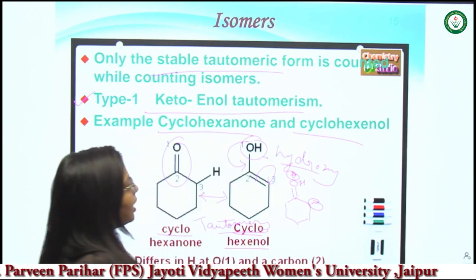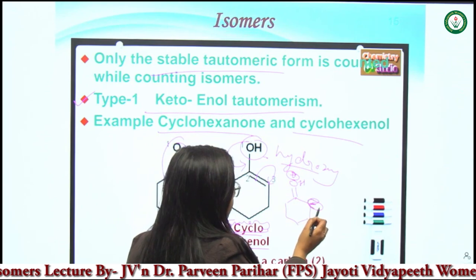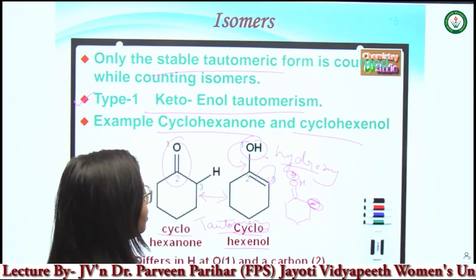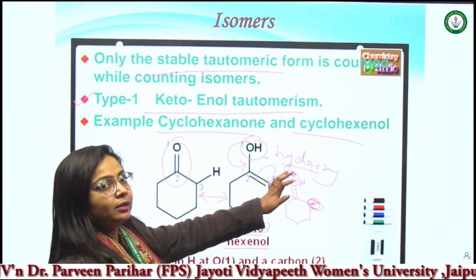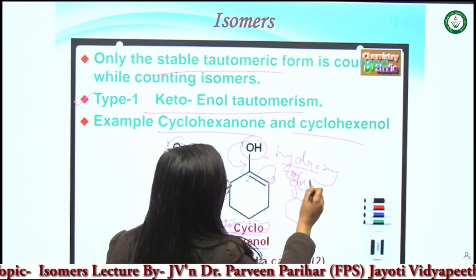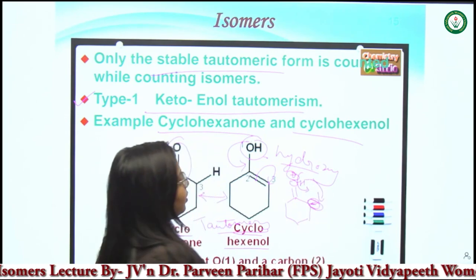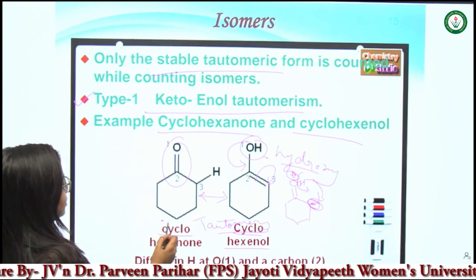There would be a positive charge on oxygen and a negative charge on this carbon atom. Now, to remove this positive charge and to get stability, oxygen will remove this hydrogen, and this hydrogen will take the position of this carbon, because this carbon has the negative charge, and we get this structure.